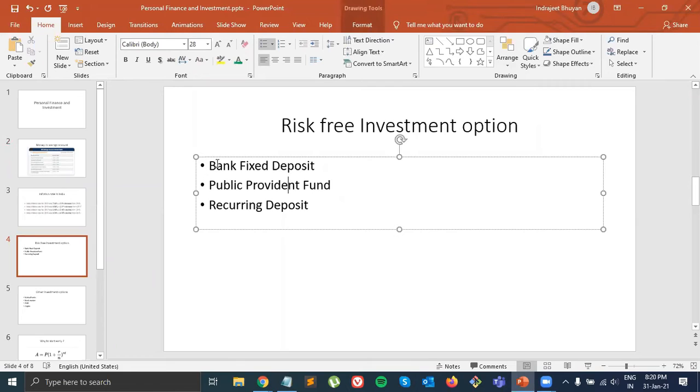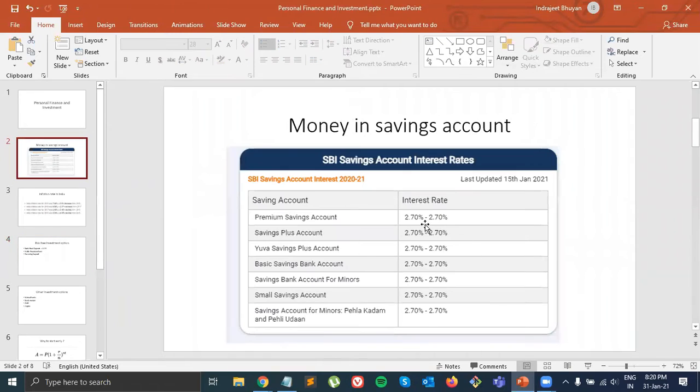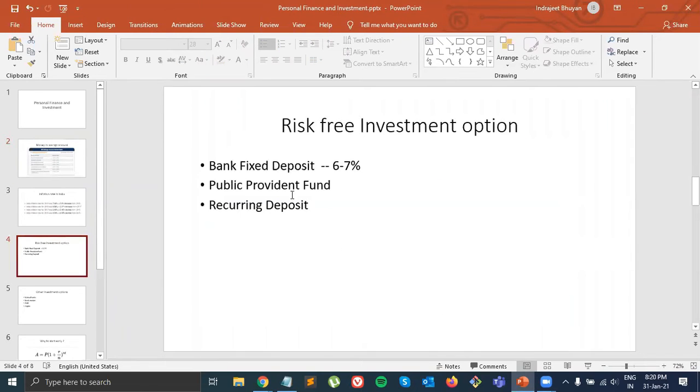First one is like bank fixed deposit, right? In a bank's fixed deposit, we get around 6 to 7% rate of interest. Often the biggest mistake that we make is we put the money in our bank account, but we don't fix it. If you simply put your money in a bank account, you will get 2.7%, as shown here. But if you put it in a fixed deposit, you will get 6 to 7%. So you are beating inflation.